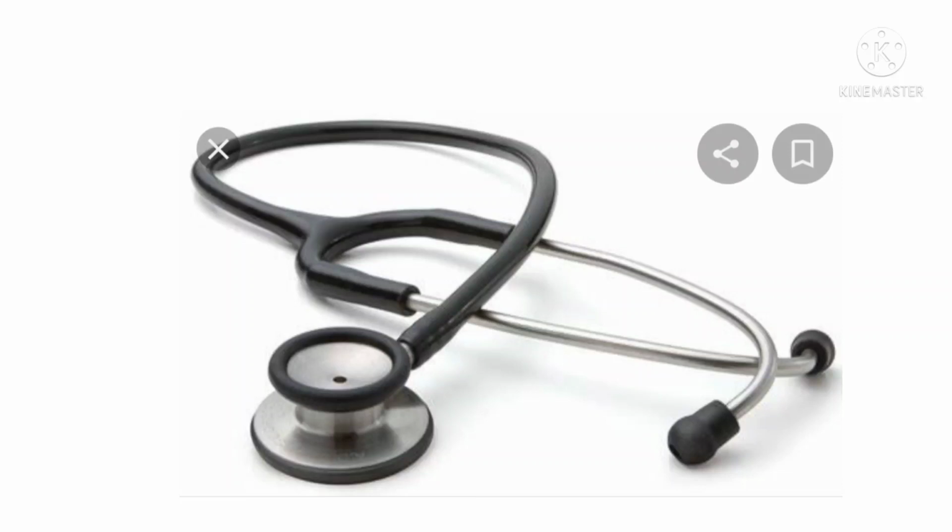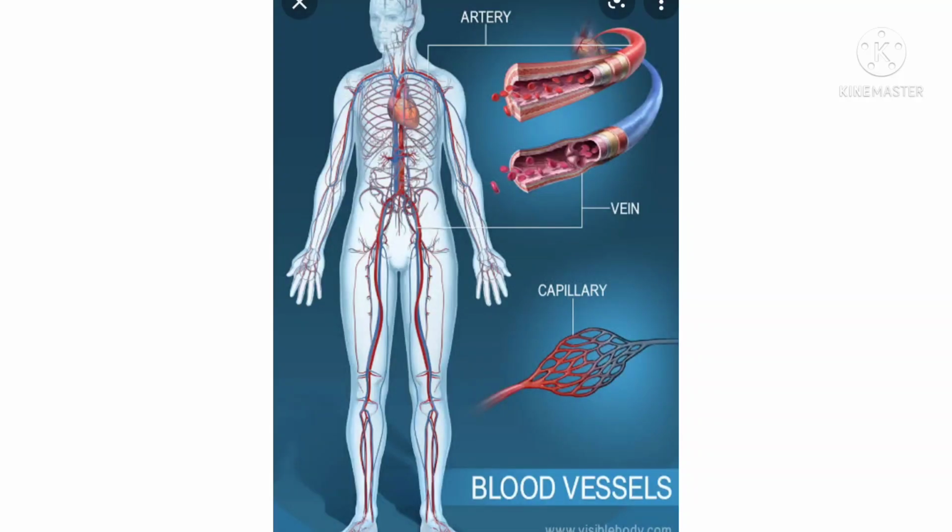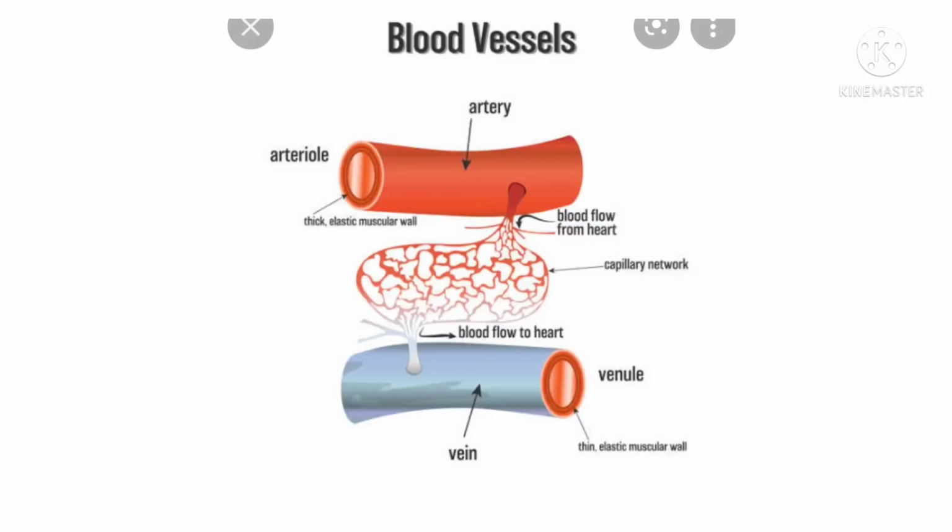Following the diagram. Okay children, next we are going to the second part of the circulatory system, blood vessels. There are 3 types of blood vessels in the human body. The first one, arteries. Second one, veins. Third one, blood capillaries.